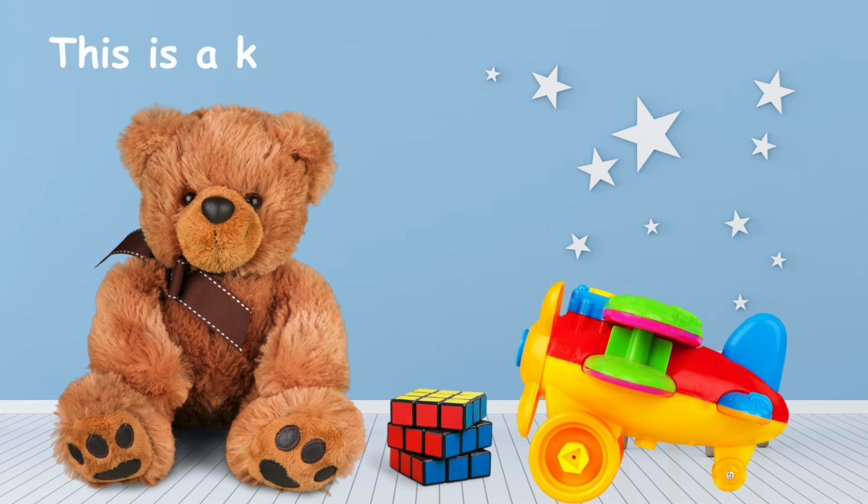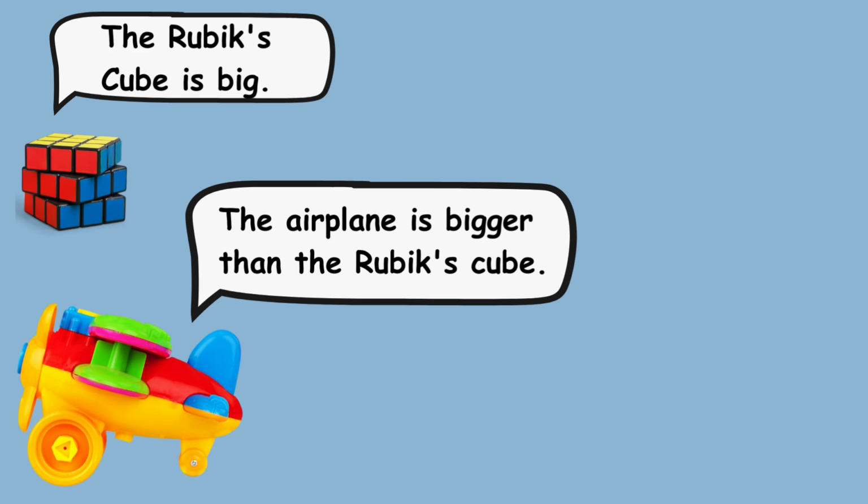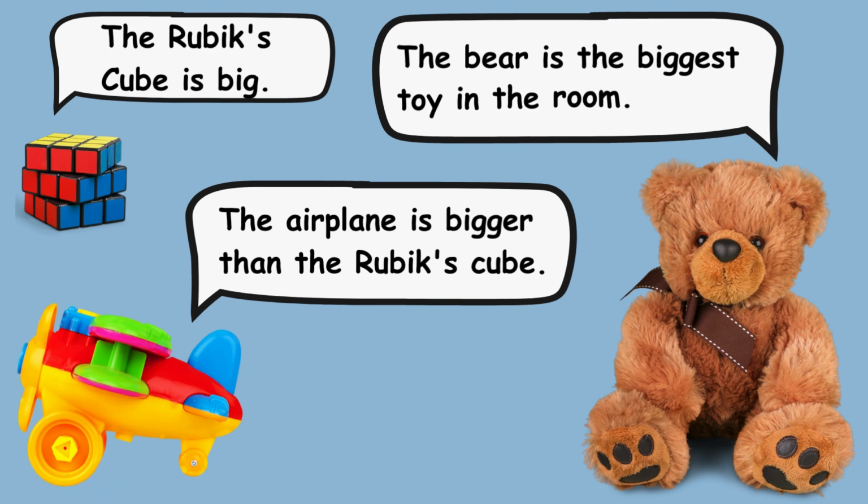You are seeing a child's room filled with various sizes of toys. The Rubik's Cube is big. The airplane is bigger than the Rubik's Cube. The bear is the biggest toy in the room.